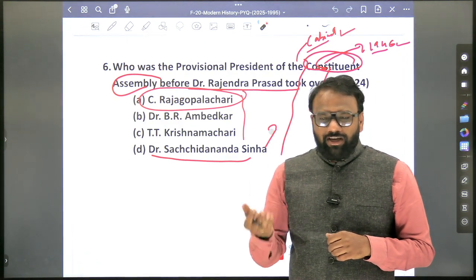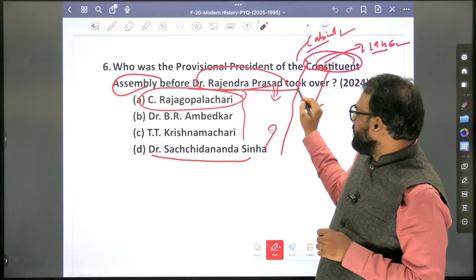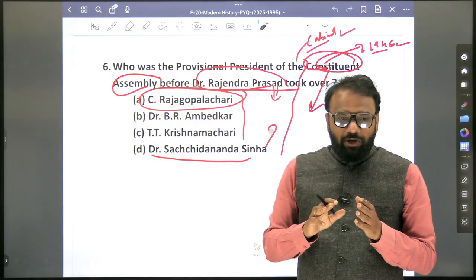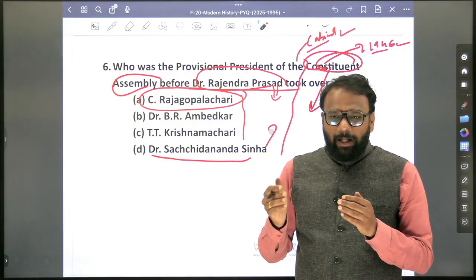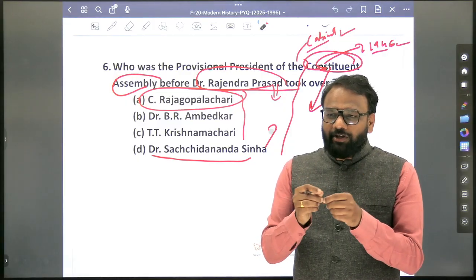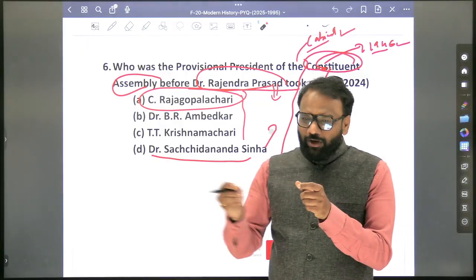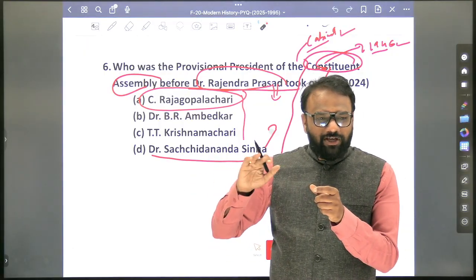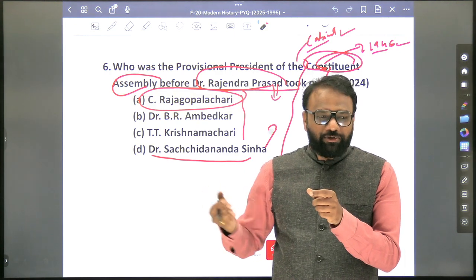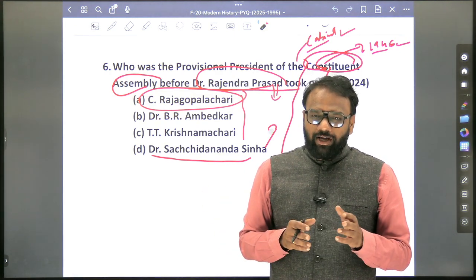Who was the president of the Constituent Assembly? Rajendra Prasad was the president of the Constituent Assembly. Now, the Constituent Assembly also performed the job of what? Parliament. Because at some point of time, for some period, they used to sit and write the constitution. At some other point, they used to frame the law. So when they started writing the constitution, Dr. Rajendra Prasad was the chairman or president. Next, during the normal law-making process, Malvankar.